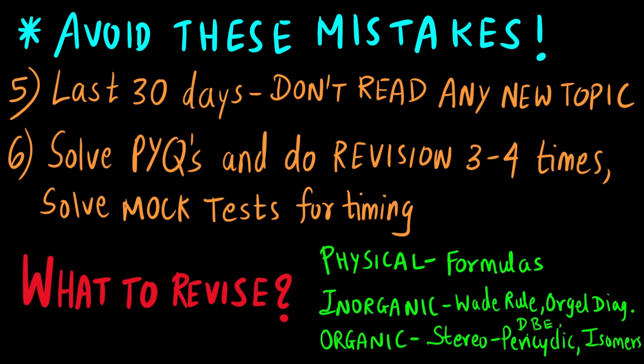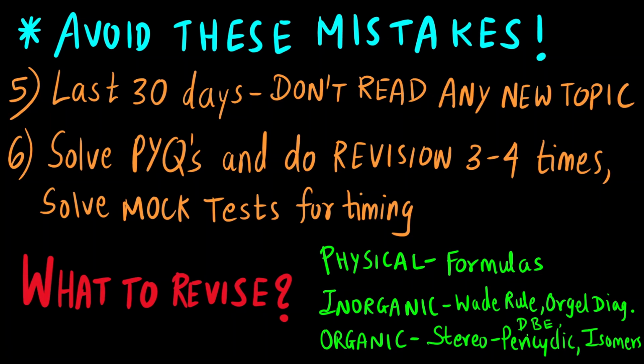In physical chemistry you can revise formulas. For inorganic chemistry you can revise some energy diagrams like the Orgel diagram, or energy profile for metallocenes, and the table for Wade's rule. Okay, how to do electron counting, all of this you can revise in inorganic. And in organic what you can revise: the formula for calculating degree of unsaturation or double bond equivalent, or let's say stereochemistry of pericyclic reactions, how stereochemistry is determined, then the formula for calculating the number of isomers, and so on.